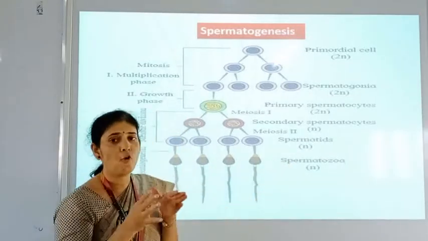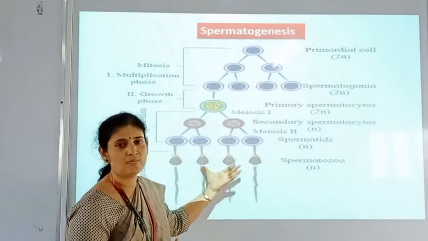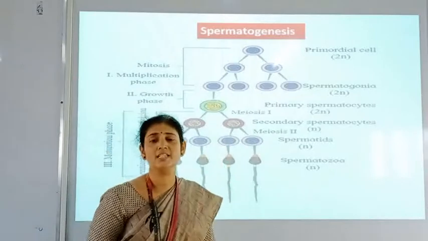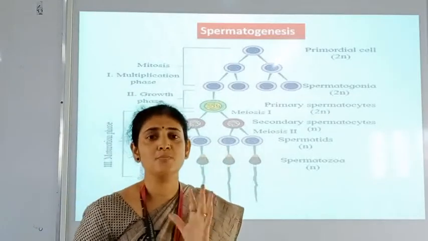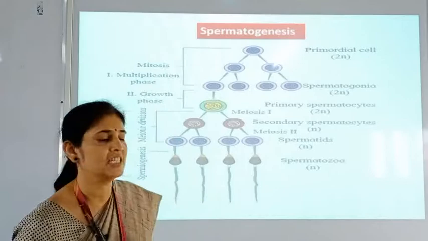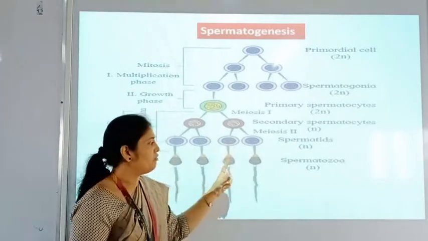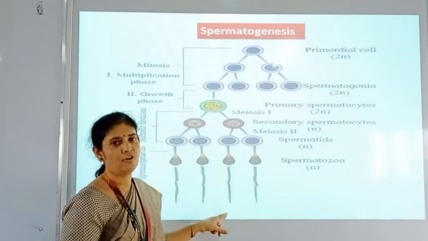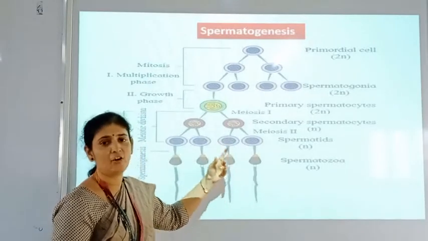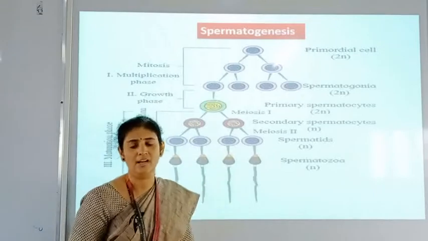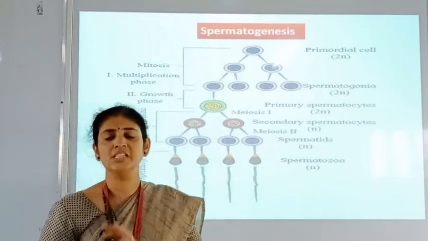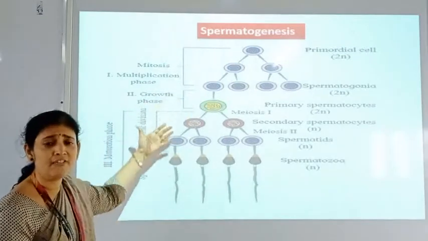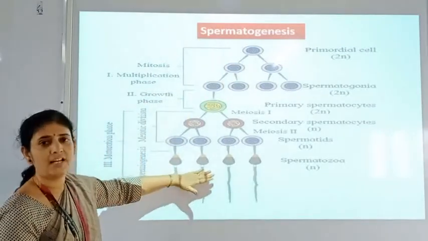The formation of mature sperms or spermatozoa from spermatid is called spermiogenesis. That is, from spermatid, formation of spermatozoa by head formation and tail formation. This transformation of spermatid into spermatozoa is called spermiogenesis, and in this way, by going through these three phases, the sperms are produced.